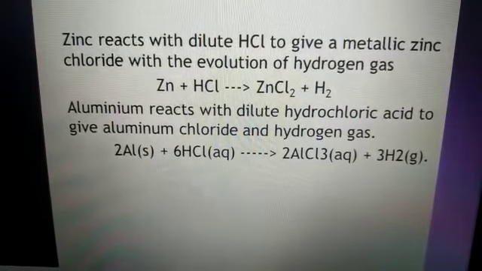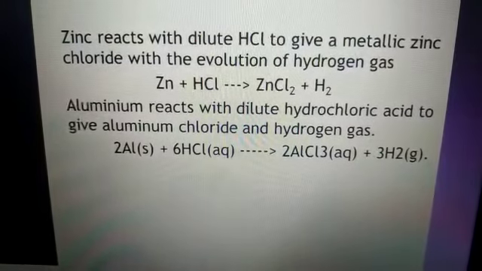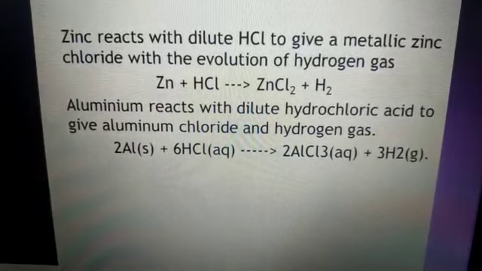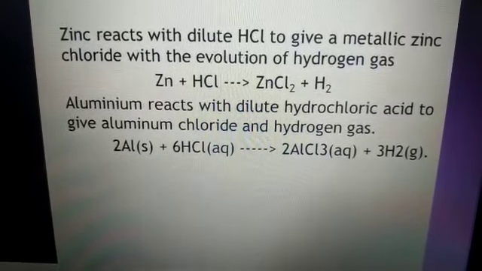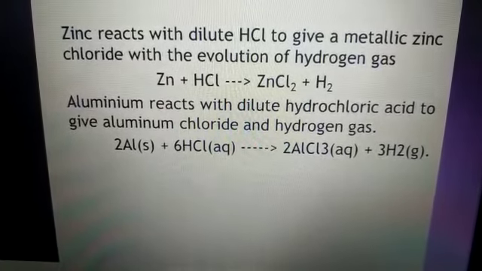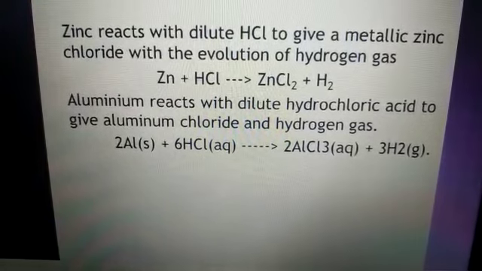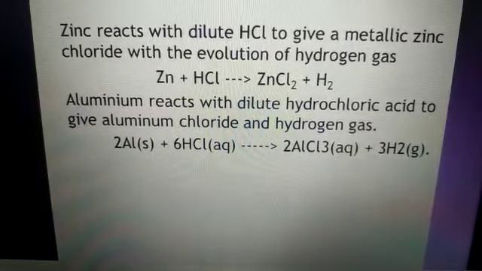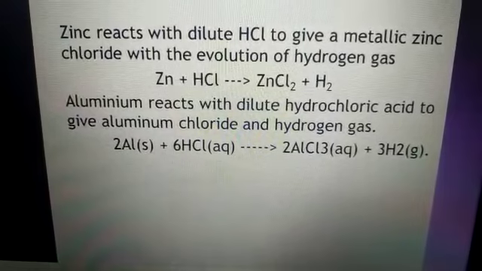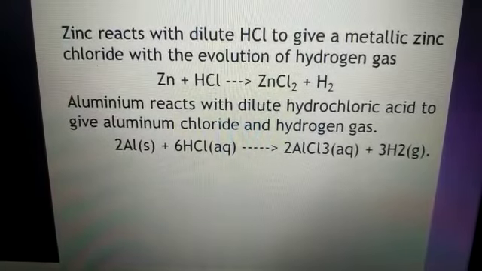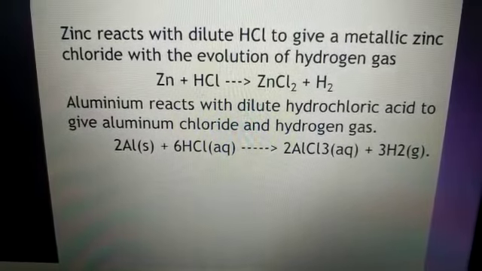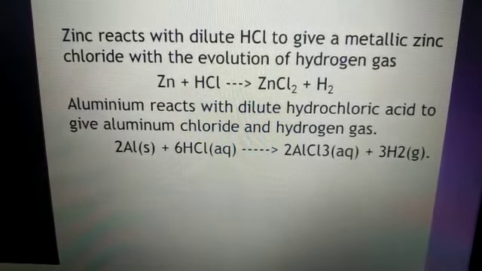Beta, the number of chlorine atoms is different in both salts, although the name is the same, zinc chloride and aluminium chloride, due to the valency of zinc and aluminium, because zinc has 2 electrons to lose and aluminium has 3 electrons to lose.